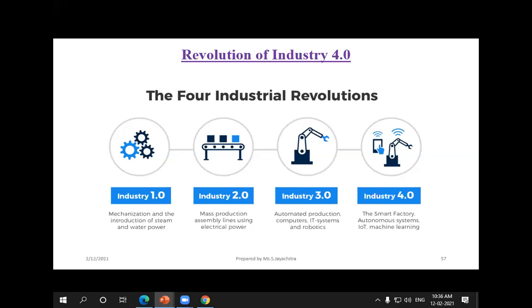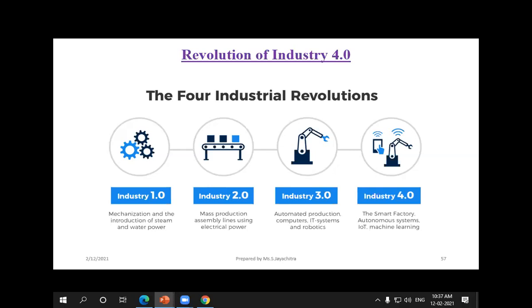For example, if we are working in a factory, sometimes a human may get injured, because they may unknowingly put a hand in the machine. Those kinds of injuries can be avoided. Also, if they are working on a critical machine to recover it, they may have accidents. In the factory itself there are machine-oriented accidents, and these can be easily avoided only through the smart factory.